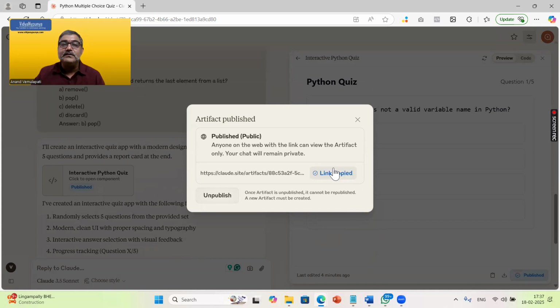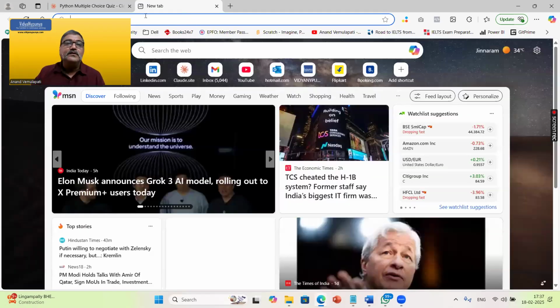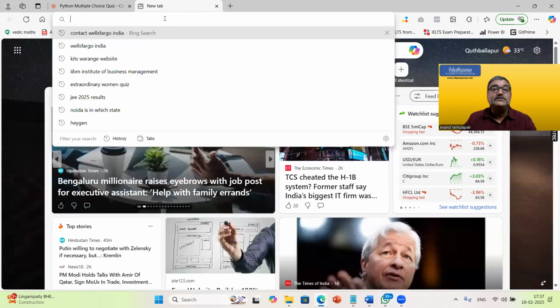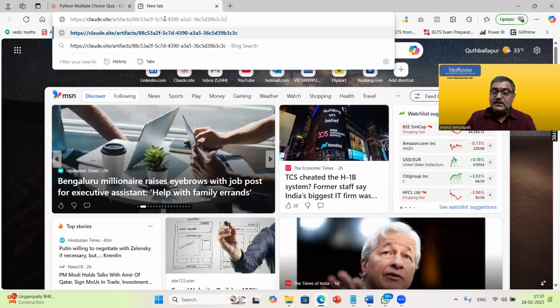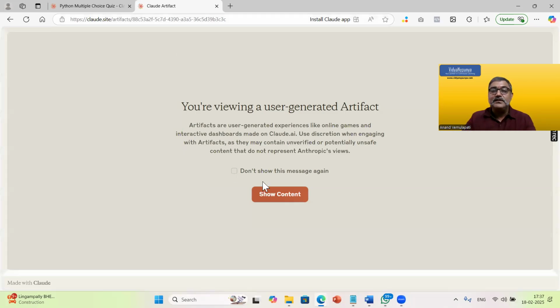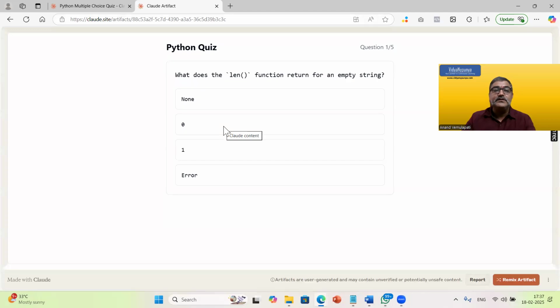Copy the link, share the link. That's it, on WhatsApp or wherever. So now I'm just opening another tab. I'm just going to paste this link and then press enter. That's it. See how beautifully the application loads. Okay, this warning, I'm going to accept. How sleek it is, how nice it is, right?